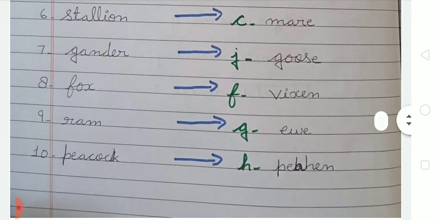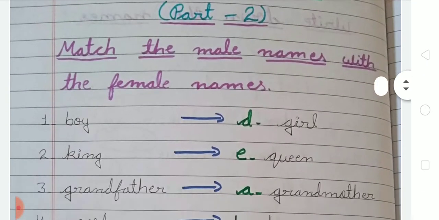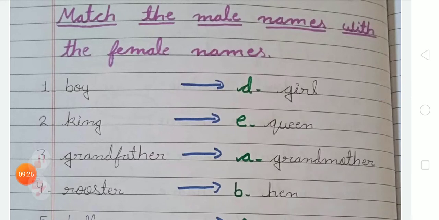Now number 7 is gander, so the female version of gander is goose. Number 8 is fox, so the female version of fox is vixen. Now 9 is ram, so the female version of ram is ewe. And number 10 is peacock, so the female version of peacock is peahen. So like this we have to complete these exercises in the notebook with good handwriting. Okay student, now moving to the next.